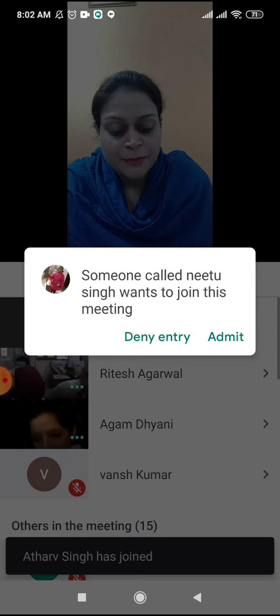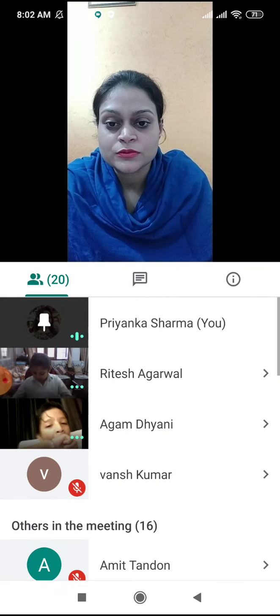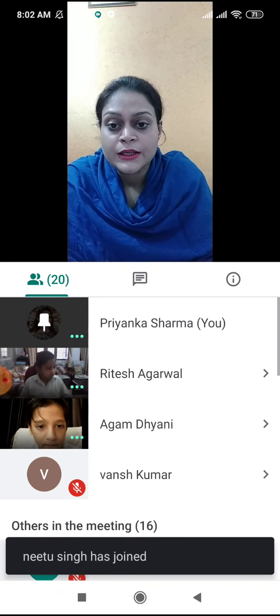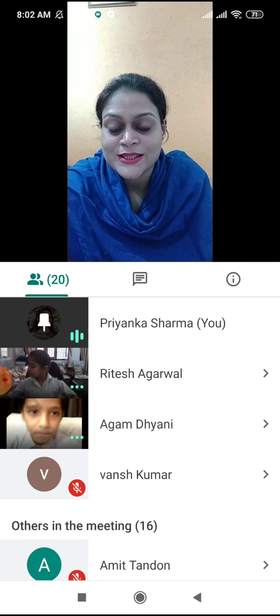In English language comparison of adverbs, we had done the chart till now. Superlative, positive, comparative chart. Do you remember? Now today we are going to start the exercise which is given on page number 116.